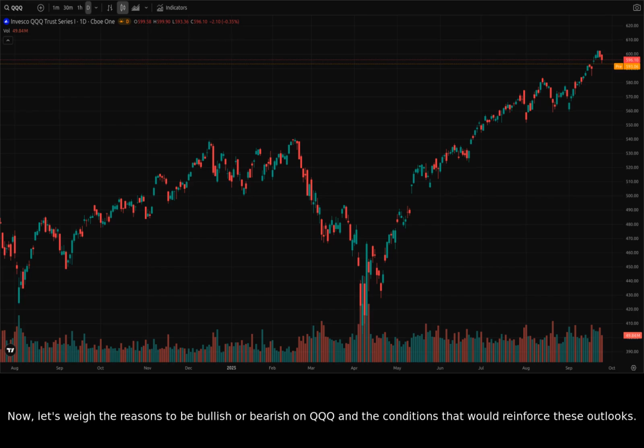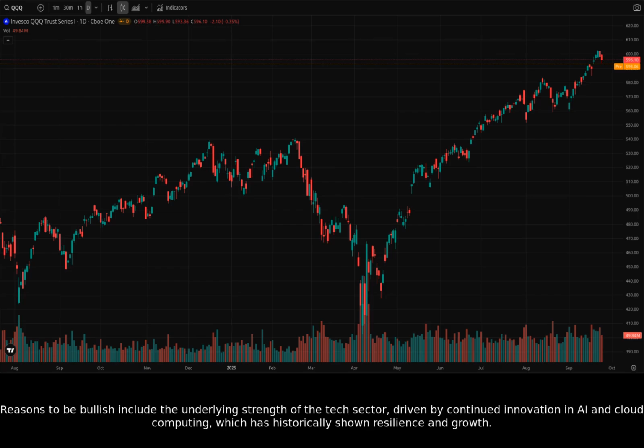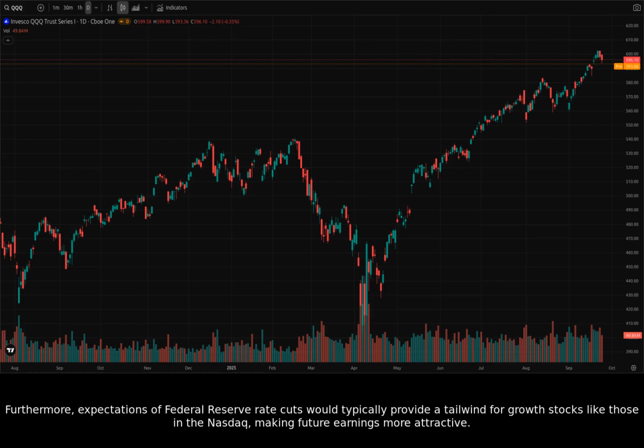Now, let's weigh the reasons to be bullish or bearish on QQQ and the conditions that would reinforce these outlooks. Reasons to be bullish include the underlying strength of the tech sector, driven by continued innovation in AI and cloud computing, which has historically shown resilience and growth. Furthermore, expectations of Federal Reserve rate cuts would typically provide a tailwind for growth stocks like those in the Nasdaq, making future earnings more attractive.